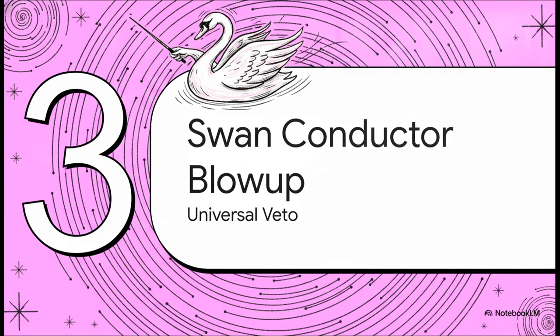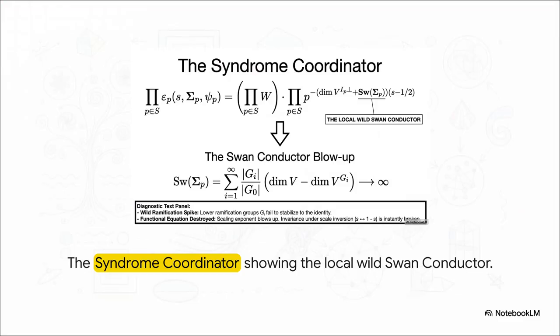Section 3. The Swan conductor blowup. Let's run this through the universal arithmetic syndrome coordinator to see the global epsilon factor calculation. I want you to focus on the exponent term on the prime p. We have the dimension of the invariant subspace plus the local wild Swan conductor. The mere presence of ξ injects a wild ramification defect into the local Symbolic parameters, and mathematically, that forces that local wild Swan conductor term in the exponent to radically destabilize. Look at the lower calculation. The sum over the lower ramification groups, G_i, shoots straight to infinity.